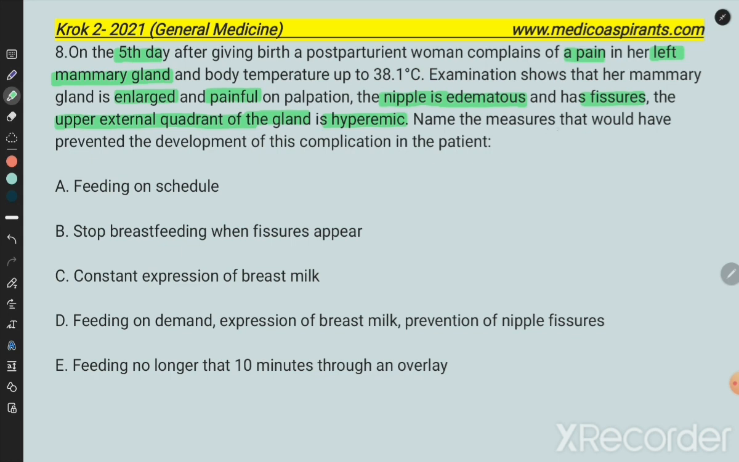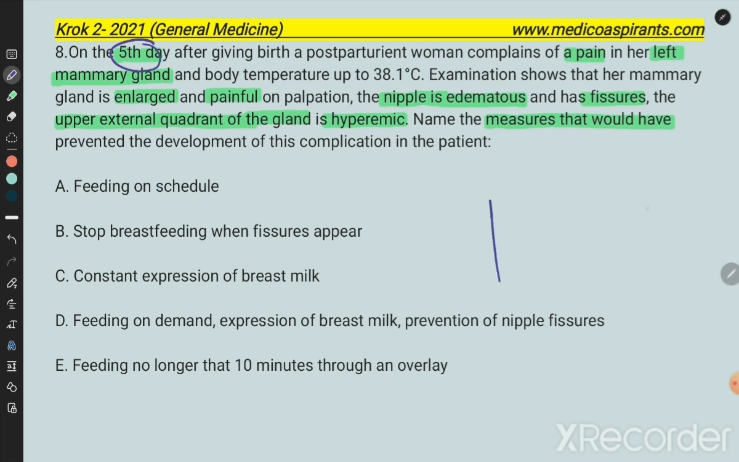Name the measure that would have prevented the development of this complication in the patient. So basically, this question belongs to obstetrics. Now, going through this particular type of question, how to approach it: on the fifth day after delivery, there is a pain on the left.